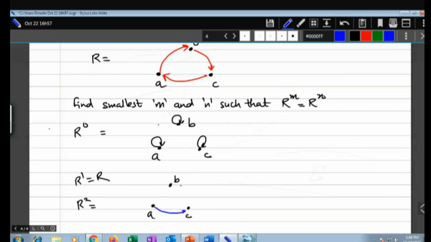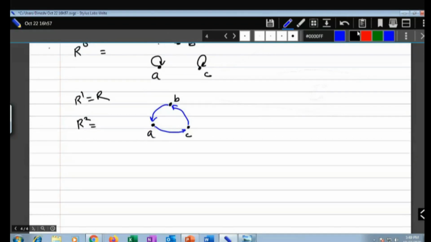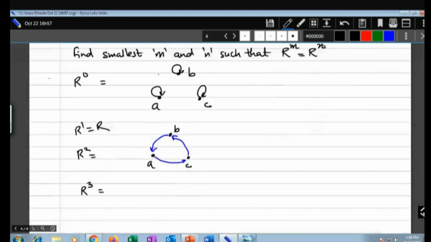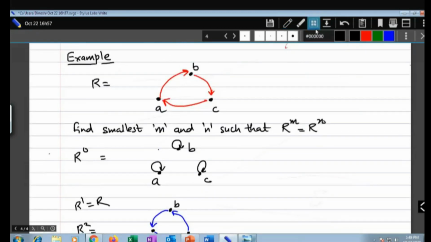A to B, B to C, A to C. And like that, B to C, C to A, B to A. And C to A, A to B, it will be C to B. So you will have this. The direction is changed. And then what will be R cube? R cube will be, look at this. Let me just copy this.